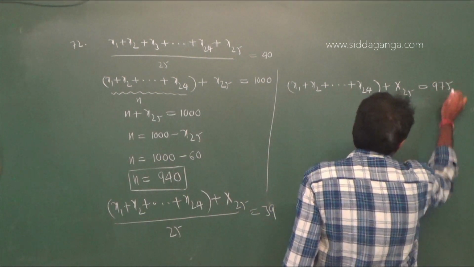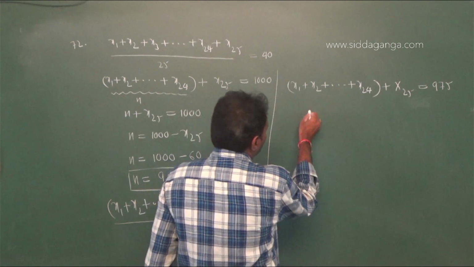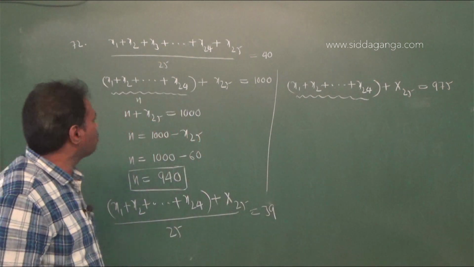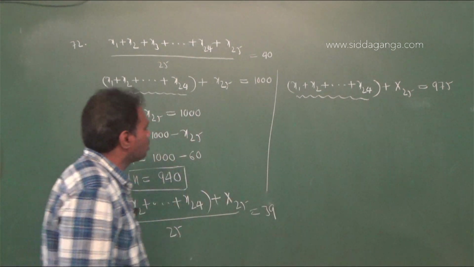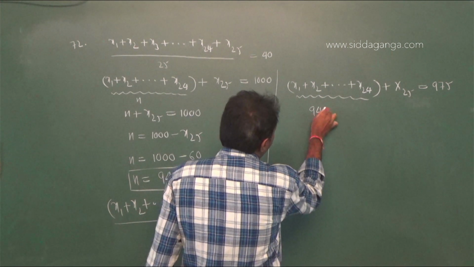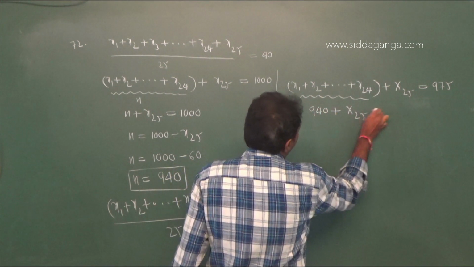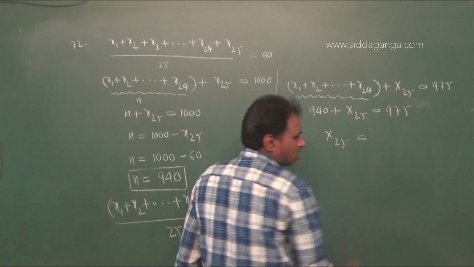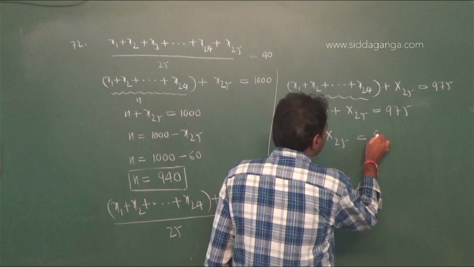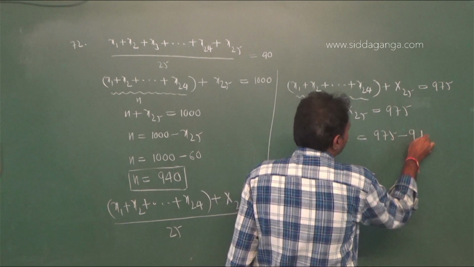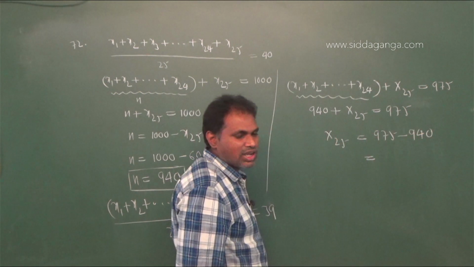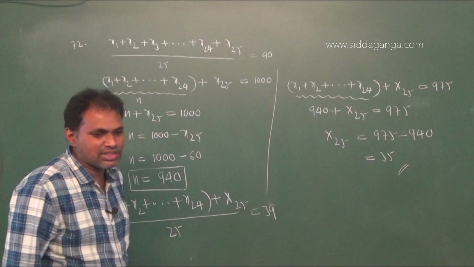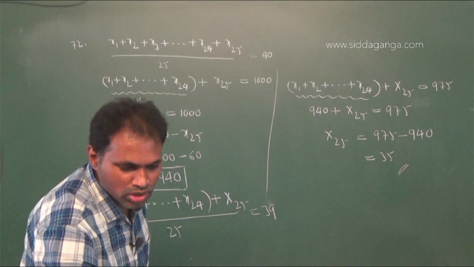975. Now x1 plus x2 plus up to x24 we took as n. Therefore n equal to 940 plus capital X25 equal to 975. Therefore the newly appointed teacher's age is X25 equal to 975 minus 940, that is 35. Therefore the newly appointed teacher's age is 35 years. Therefore option 2 is right.